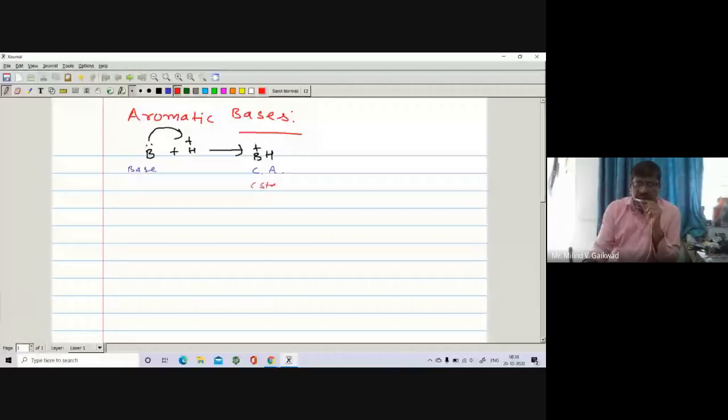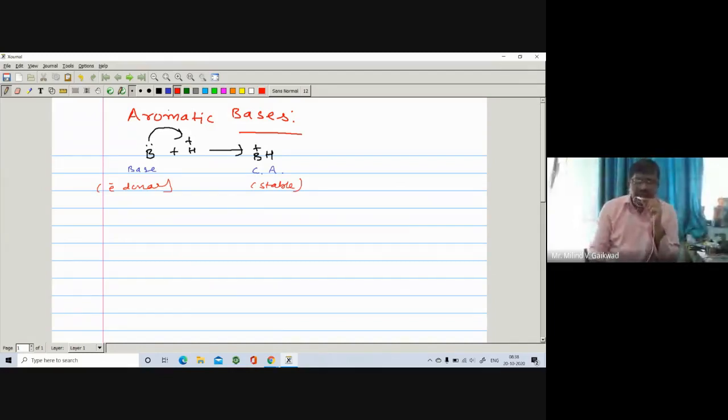We have to check which factors stabilize the conjugate acid. For basicity, it should be an electron donor. If it easily donates electrons to the H plus, then it is a good base.